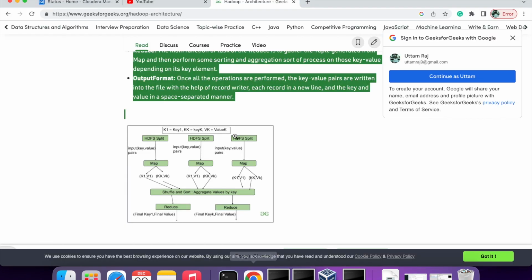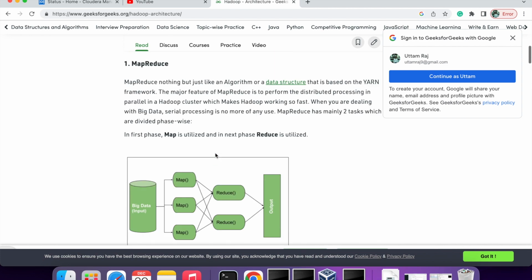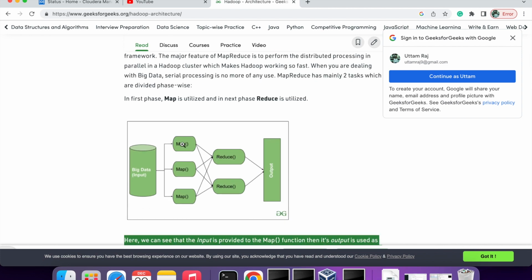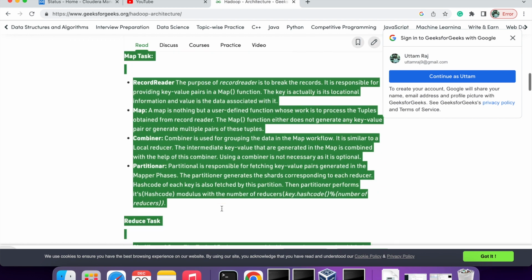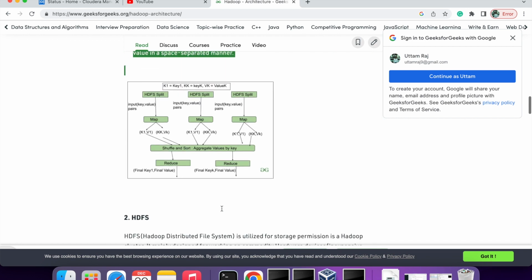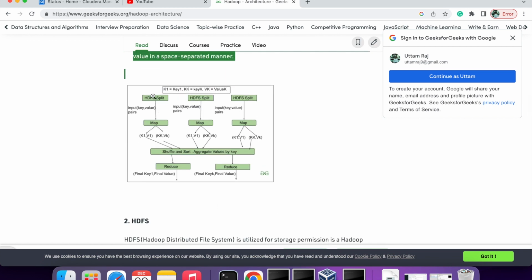You already know the MapReduce concept. First data will be split into map, then there will be shuffling, then there will be reduce, and you will get the output. So this is how generally MapReduce works. You see first data will be using hdfs input split, it will be split into map.